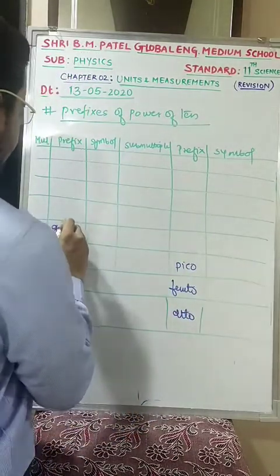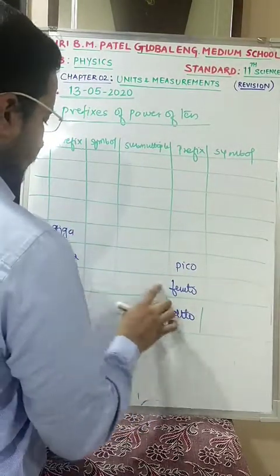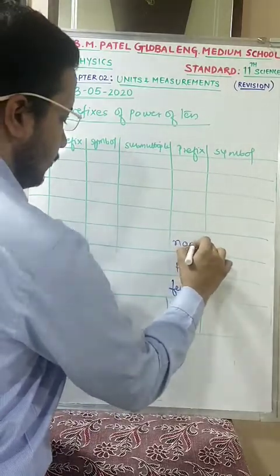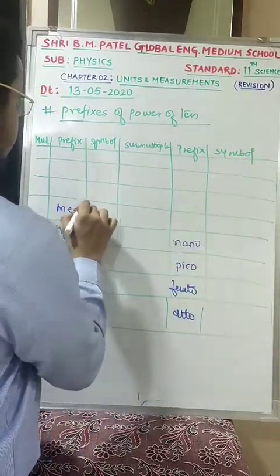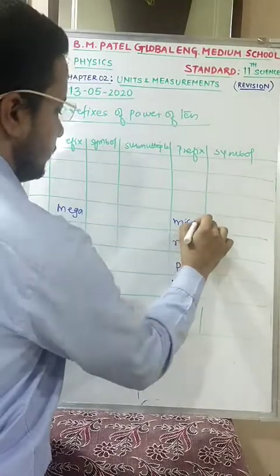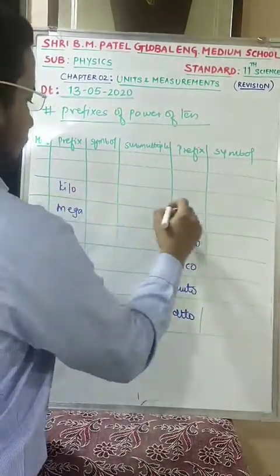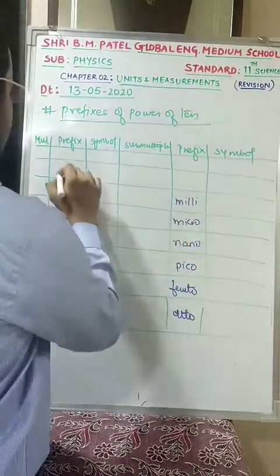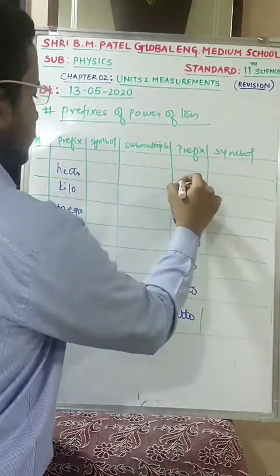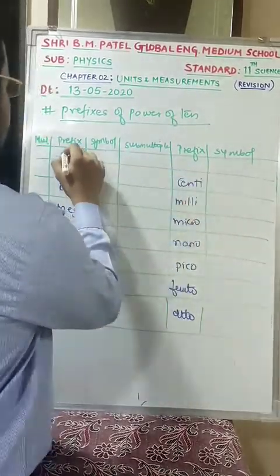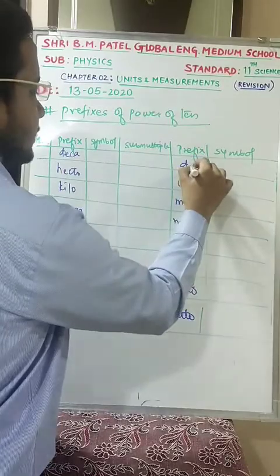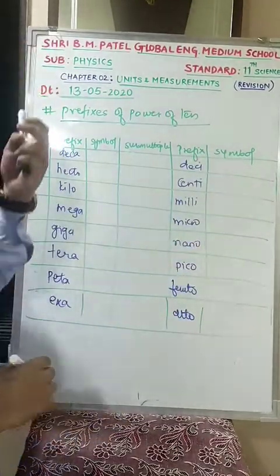Next is giga, nano. Next is mega, micro. Next is kilo, this is milli, hecto, centi, and last is deca, deci. Hope till this is clear?